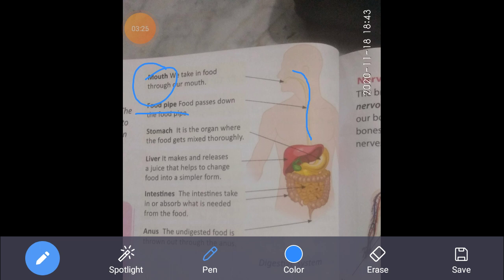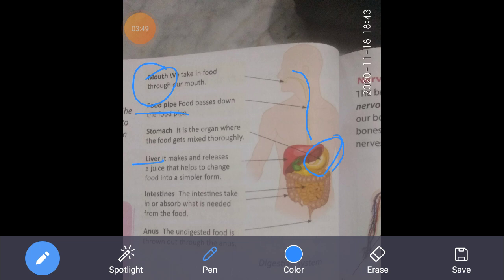Then comes the bigger organ, that is the stomach. It is the organ where the food gets mixed thoroughly. Food passes from the food pipe and goes to the stomach. Here it is mixed properly. Churning of the food takes place in the stomach. पूरी तरह से जो food है mix होता है इस organ में, that is in the stomach.